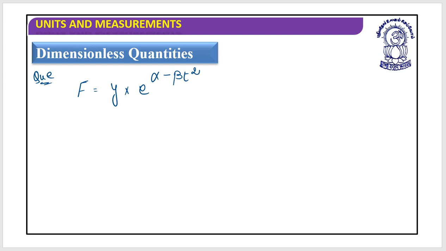F is equals to y into e to the power alpha minus beta t square, where F is the force, t is the time.